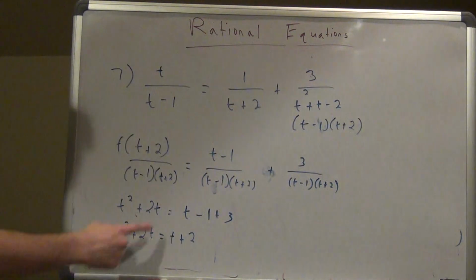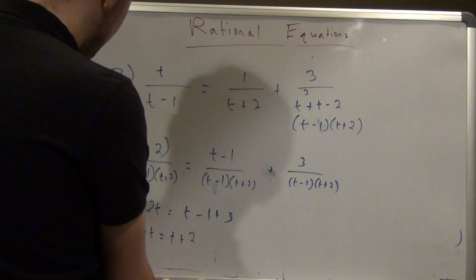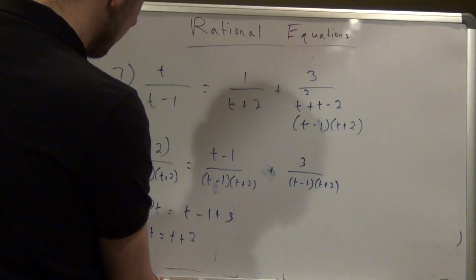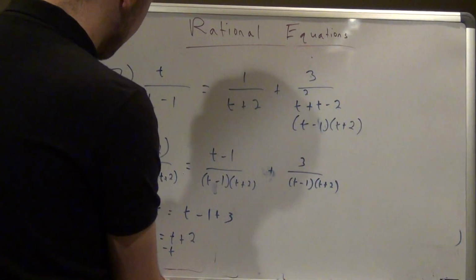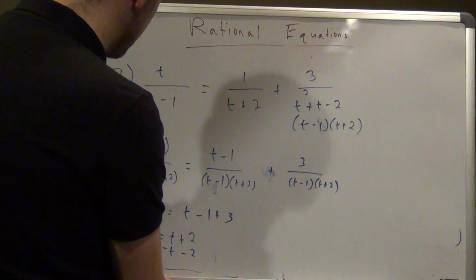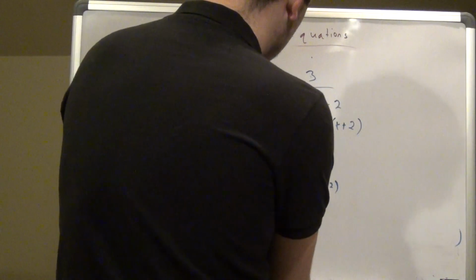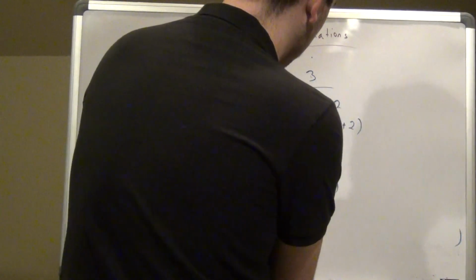So I'm going to bring the t over and bring the 2 over here. What I'm doing here is subtracting t and subtracting 2 on this side. So I would get t squared plus t minus 2 equals 0.